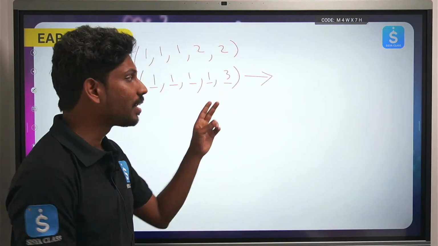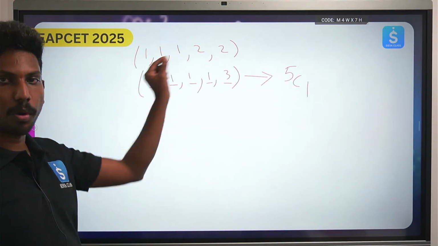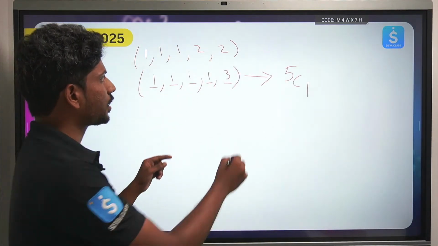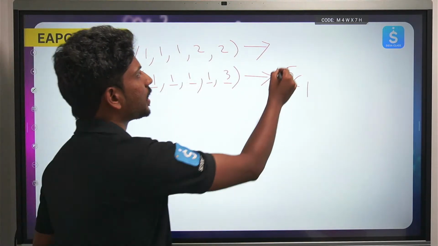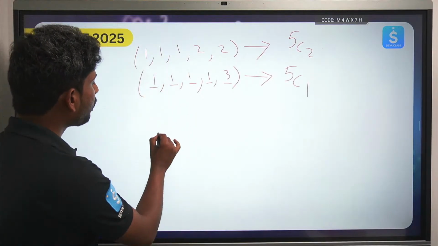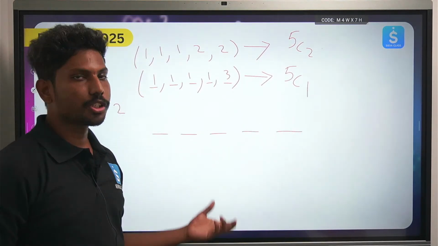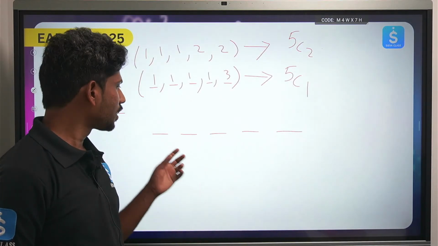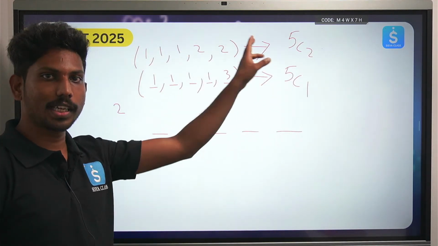Okay, so that is 5C1. 3 can be placed in any one of the spots, it doesn't matter whichever order it is. Here these two 2's can be placed in 5 different places in 5C2 ways. I hope you understand. If there are empty spaces, now I have the 2 numbers. These 2 numbers you should keep irrespective of whatever the order is. So you can keep them in how many ways? 5C2 ways. Here you can keep in 5C1 ways.